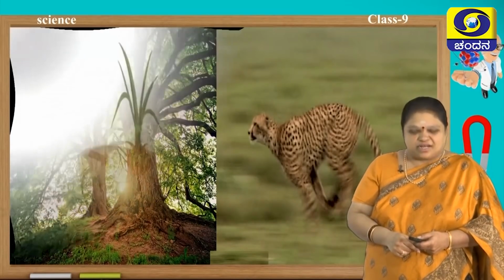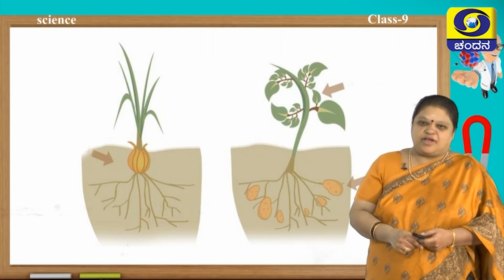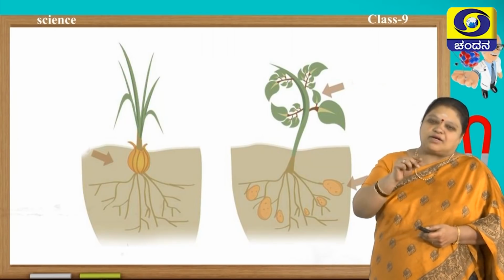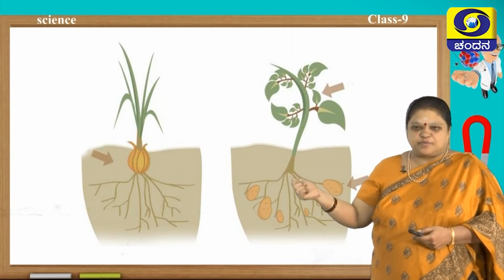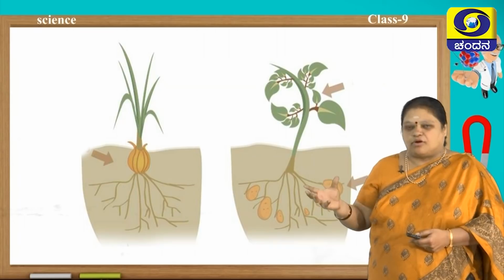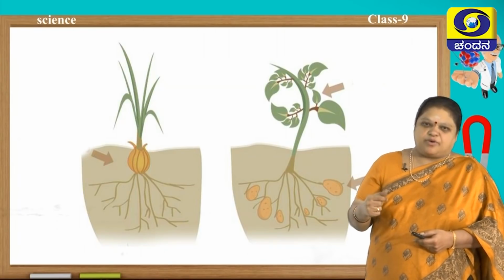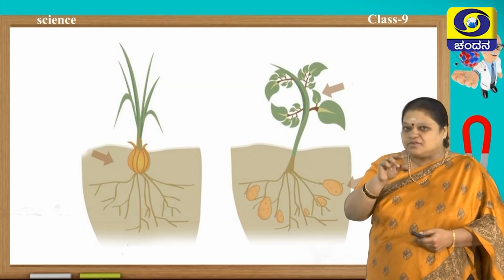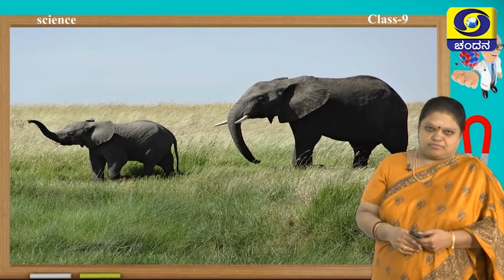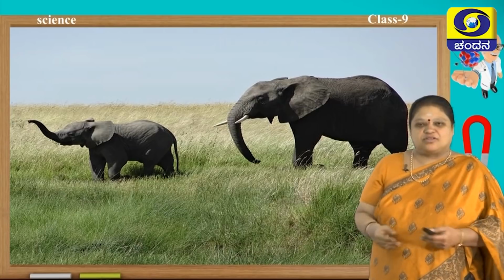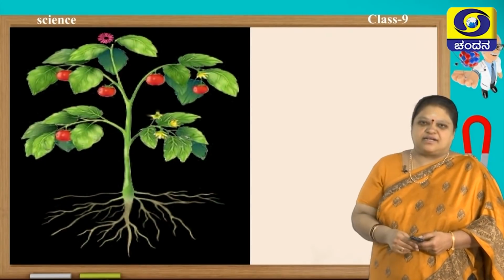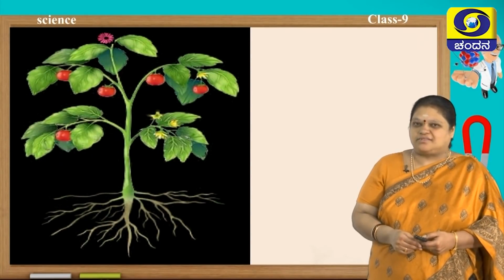We will also see there are further a few more differences. When you look at the growth, in the plants the growth is localized and more specific. If you look at this picture, you can see that in the roots of the potato, they are growing more to store the food. So, in the plant body the growth is specialized into a few regions only, whereas in the animals the growth is uniform. All over the body you can see growth taking place. Next we will see one more difference. In the plants you do not call plant parts as organs.